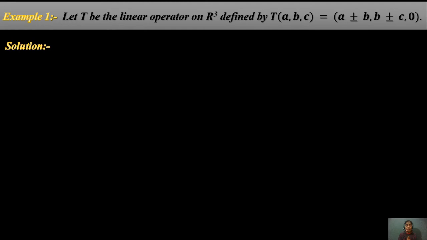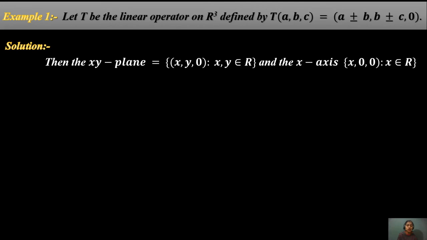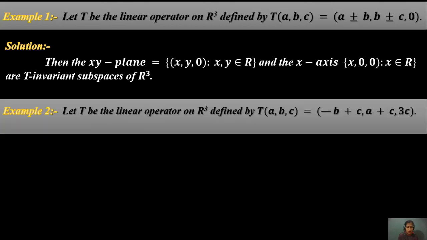Now for the first example: let T be the linear operator on R^3 defined by T(a, b, c) = (a + b, b + c, 0). We define the plane as the xy-plane, consisting of the x-axis and y-axis, that is the set of (x, y, 0) with x, y in R. Then the x-axis, that is (x, 0, 0) with x in R, is also a T-invariant subspace of R^3.